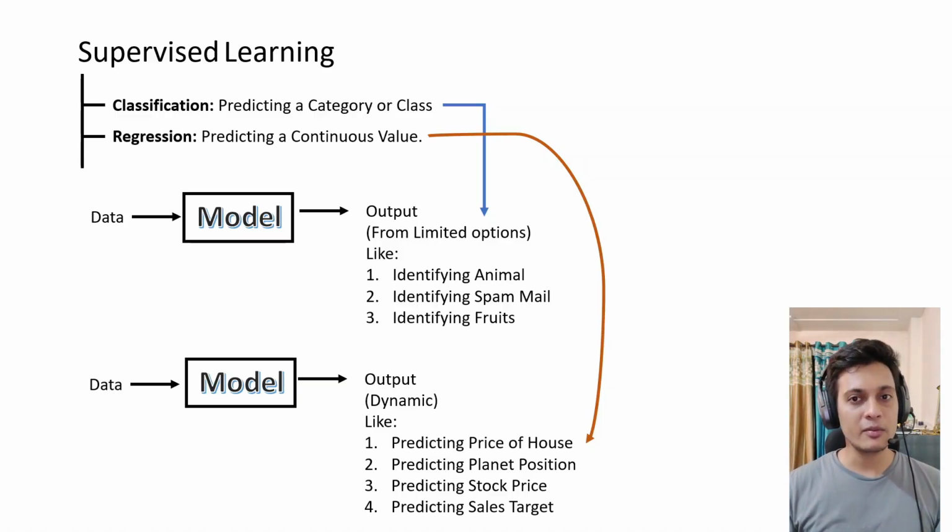And when it provides me that number, that comes into regression. So these are the two basic types of supervised learning. Again, the models are nothing but the algorithms. These algorithms are nothing but just mathematical equations. So we are going to understand more about these models, algorithms and equations, and we are going to create them by ourselves too. So stay with me.